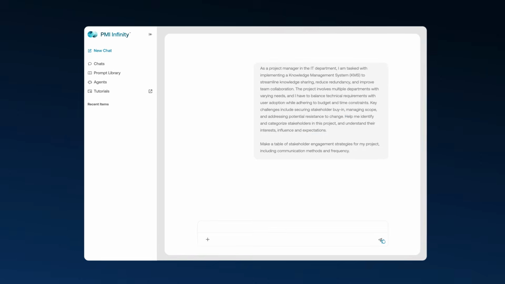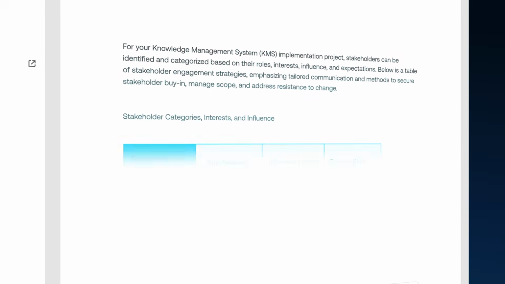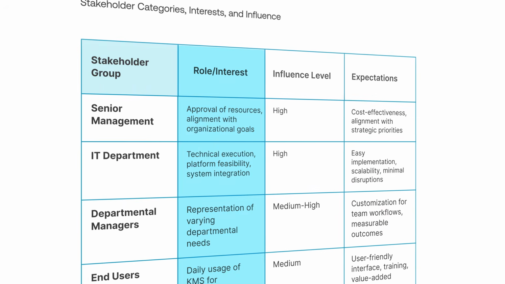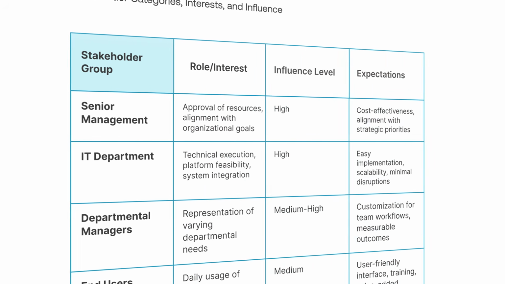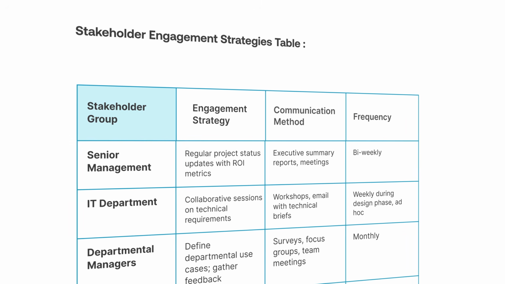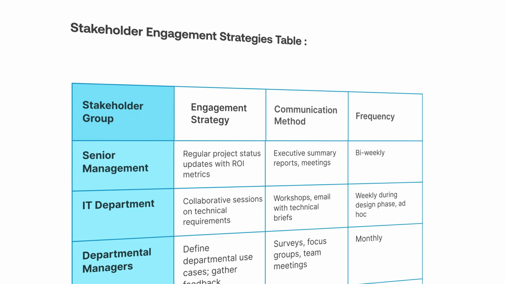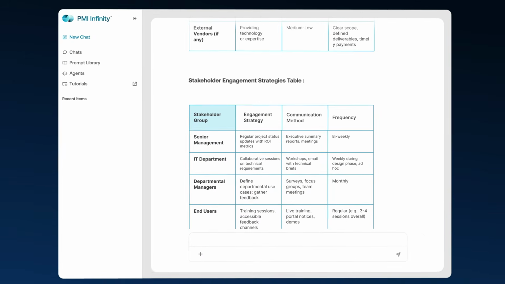PMI Infinity synthesizes the project context into a clear stakeholder map, categorizing groups by their roles, interests, influence, and expectations. Instead of assembling this manually across documents or meetings, you get a structured view of who matters, how they're impacted, and how to engage them, all in one place.